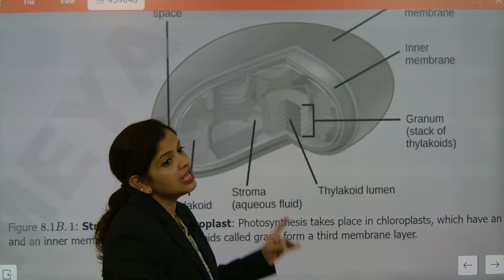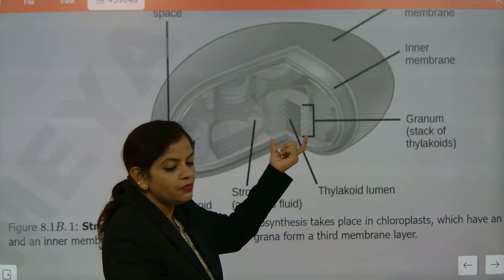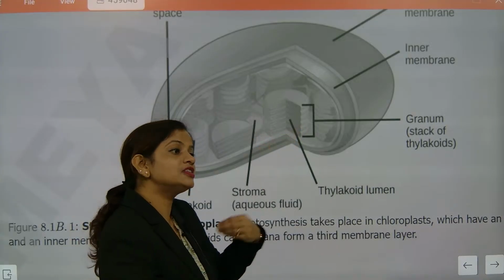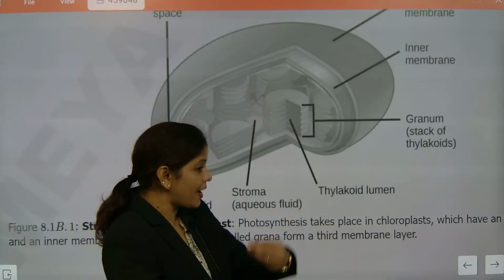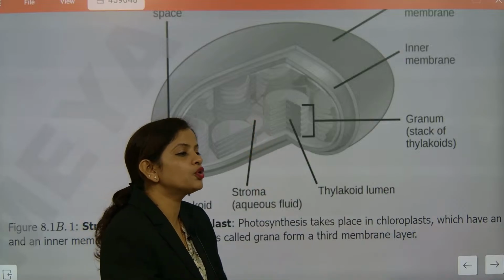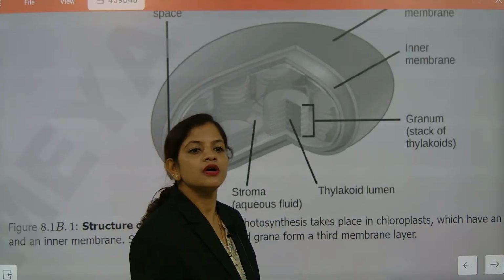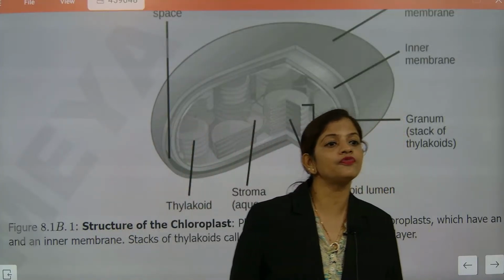Why is it called the light reaction? Because they are trapping sunlight. Very good, ma'am. They are trapping sunlight. After that, they are converting sunlight into chemicals. Now this chemical will go into the stroma, and they will help in photosynthesis. That's it. Breaking of the water molecule will happen because of this chemical.